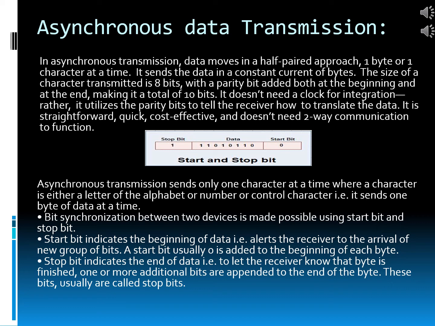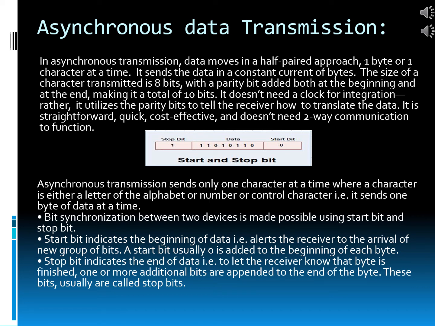Asynchronous data transmission sends only one character at a time, where a character is either a letter of the alphabet or number or control character. That is, it sends one byte of data at a time.